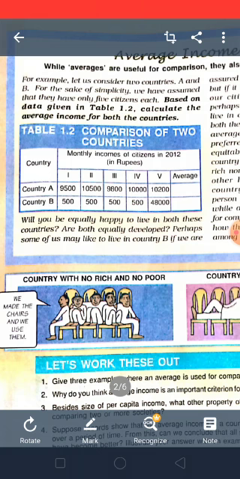Altogether, we will get the average, but we won't get an idea of the income of each person. We don't know that. So that is the reason for this statement: while averages are useful for comparison, they also hide disparities. This is the meaning of this statement, children. They are useful for comparison, but they hide some disparities.